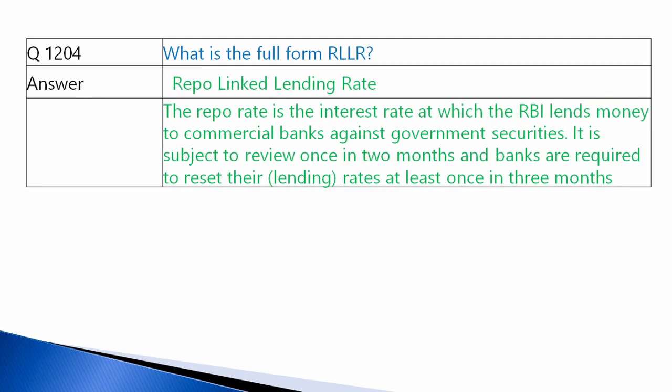What is the full form of RLLR? Repo linked lending rate. The repo rate is the interest rate at which the RBI lends money to commercial banks against government securities. So RBI will take government securities from the commercial banks and give money to them. It is subject to review once in 2 months, and banks are required to reset their lending rates at least once in 3 months. So this rate will be changing minimum once in 3 months.